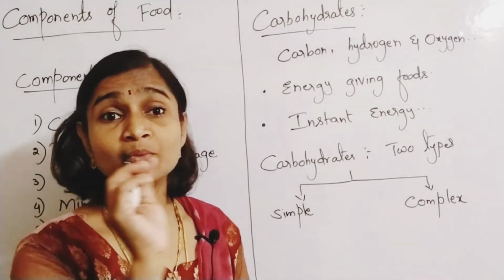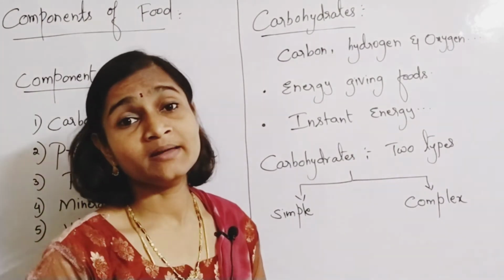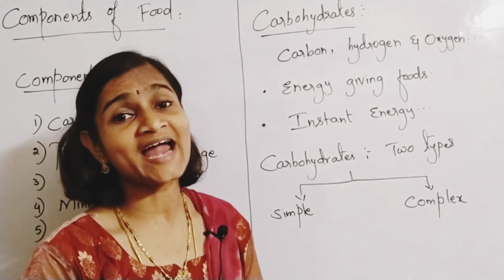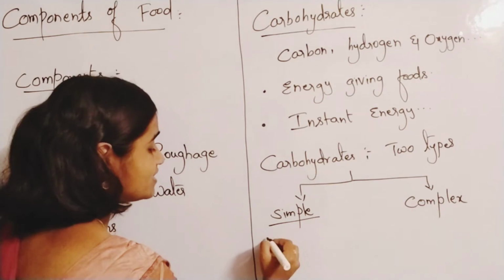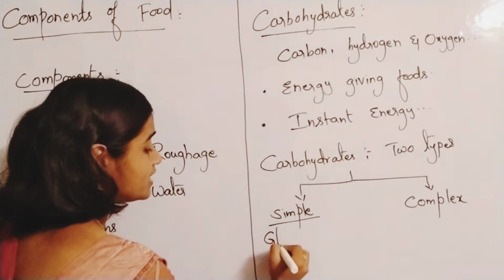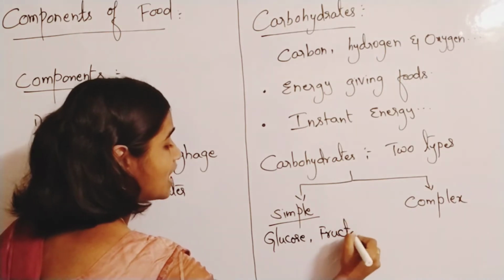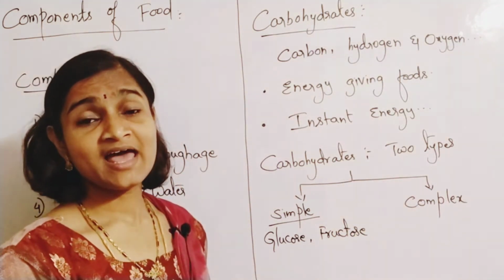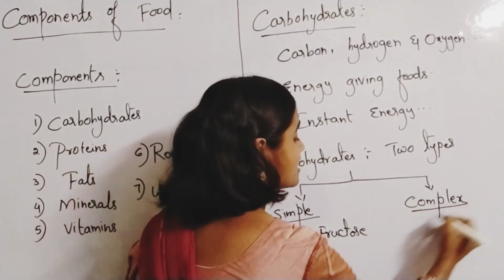Whichever word ends with the suffix O-S-E, they all come under the category of sugars. Simple carbohydrates are carbohydrates like glucose, fructose, maltose, and the complex carbohydrate is starch.